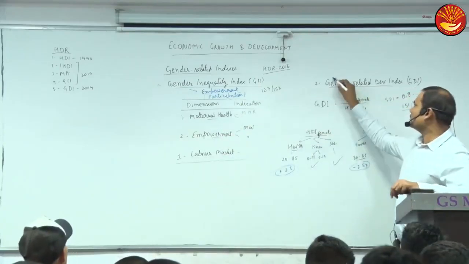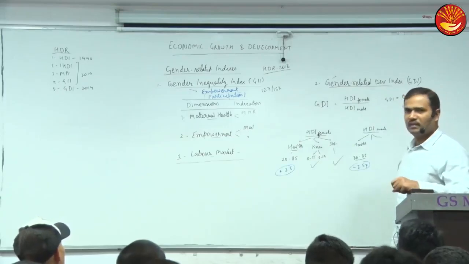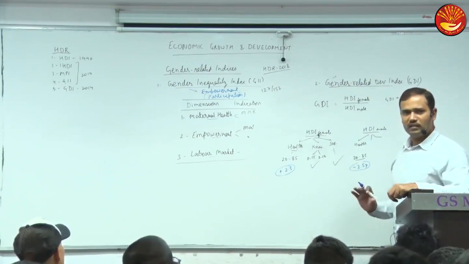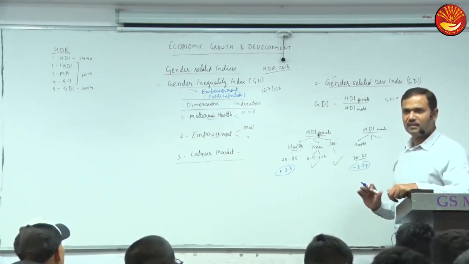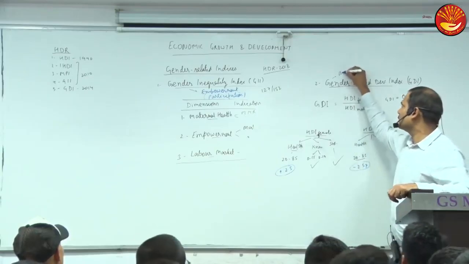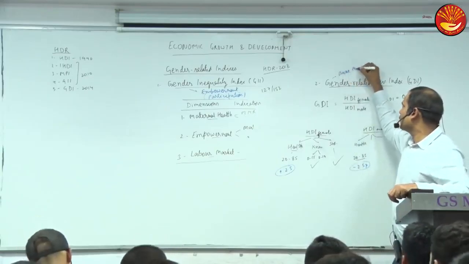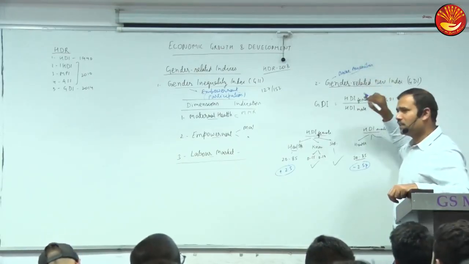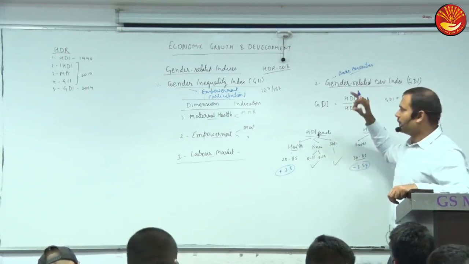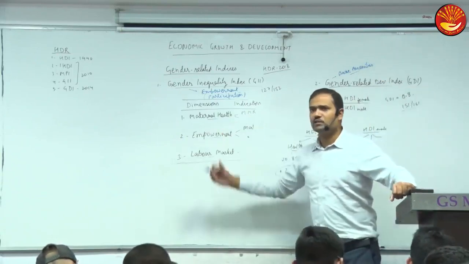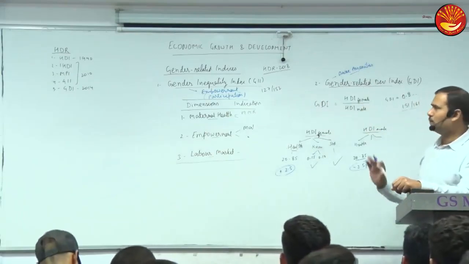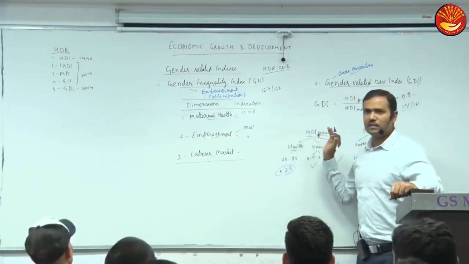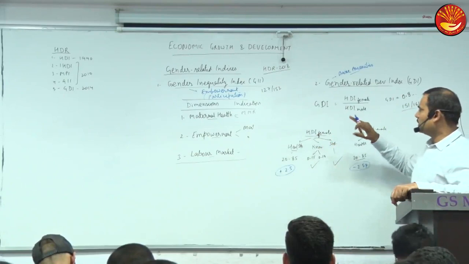And here it is in respect of health, education, standard of living. This shows which thing? Can we say basic amenities? Yes, basic amenities. To what extent women are deprived or discriminated in basic amenities like education, health, and standard of living? And here it measures to what extent women are participating in society. Clear? So both measure gender disparities, but in different dimensions. This is the difference.